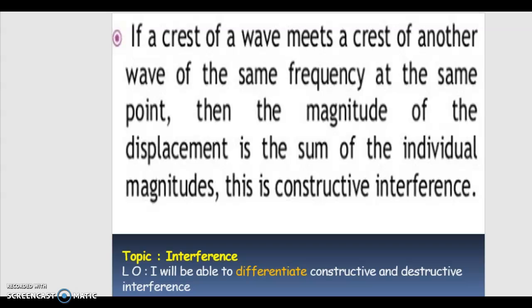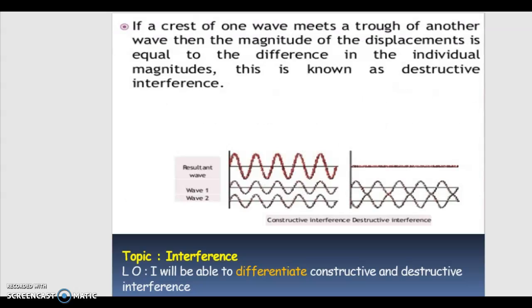If a crest of a wave meets a crest of another wave of the same frequency at the same point, then the magnitude of displacement is the sum of the individual magnitudes, and this is what we call constructive interference. I hope this is clear. And when we talk about destructive interference, if a crest of one wave meets a trough of another wave, the magnitude of the displacement is equal to the difference in the individual magnitudes, which we call destructive interference.